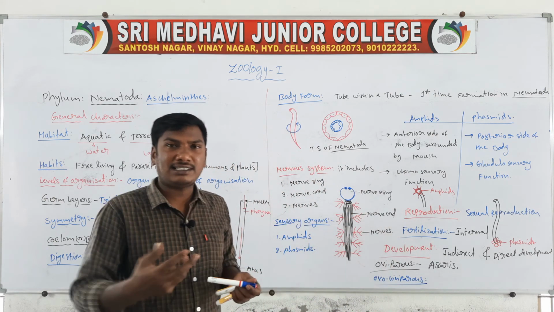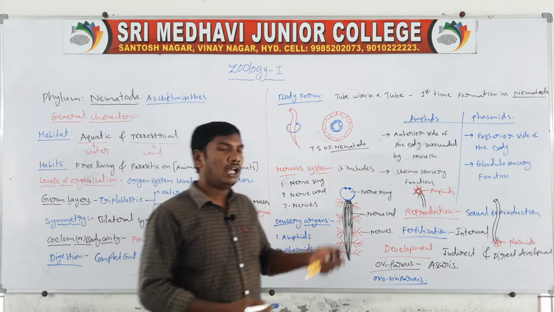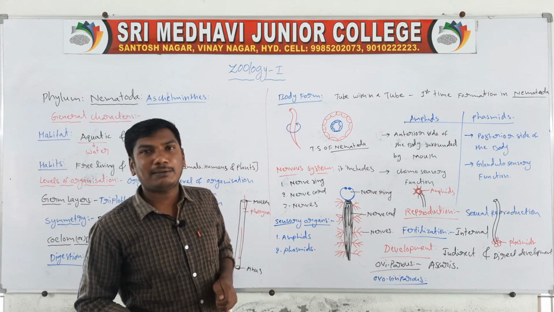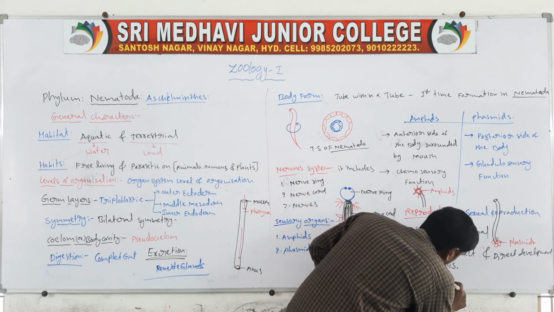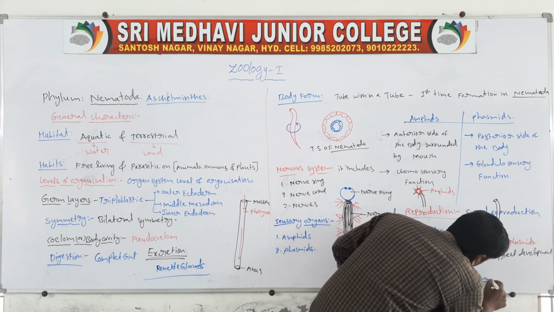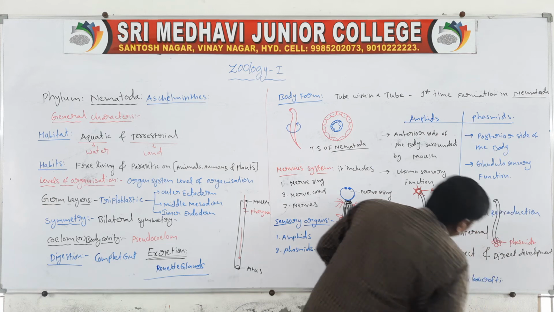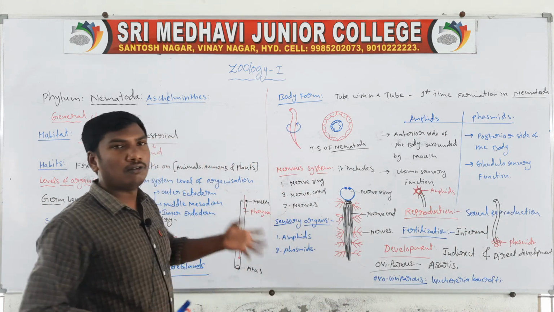Ovoviviparous means at first they contain eggs, and the cells form afterwards. Example, Wuchereria bancrofti. So they are the oviparous and ovoviviparous.